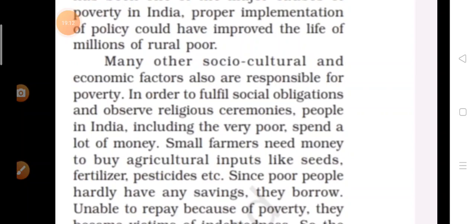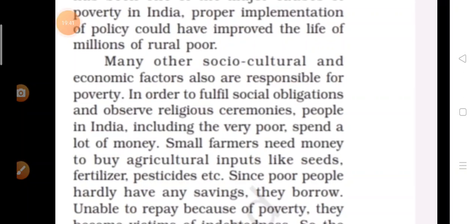Now many other socio-cultural and economic factors are responsible for poverty. In India there are so many rituals, so many customs people have to follow. Even if they don't want to, they still have to follow those customs, rules, and religious customs.